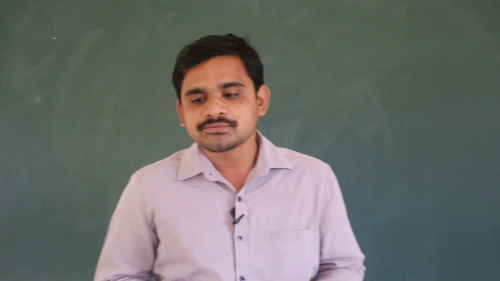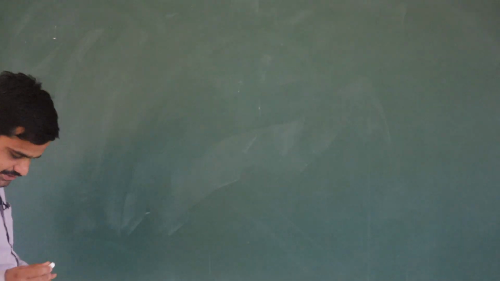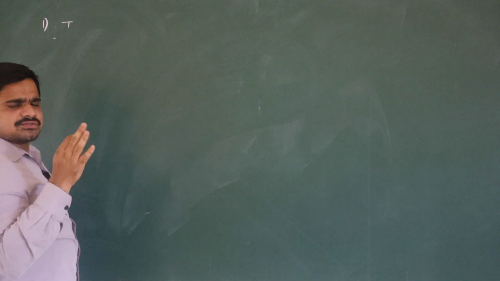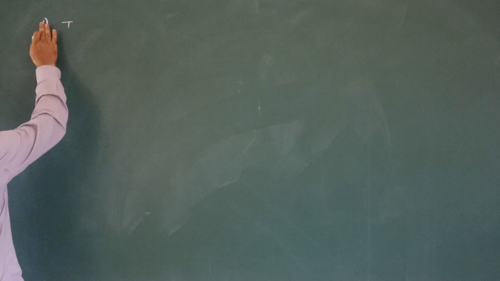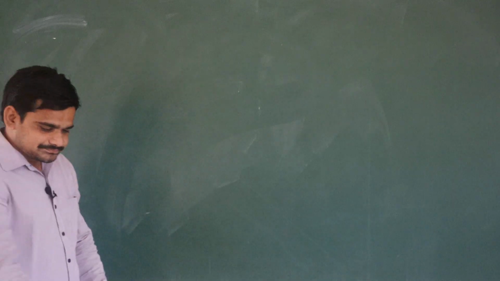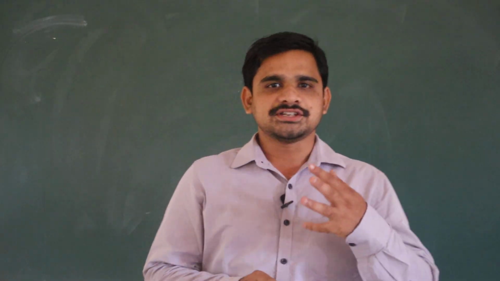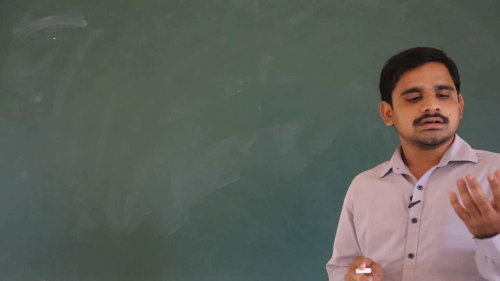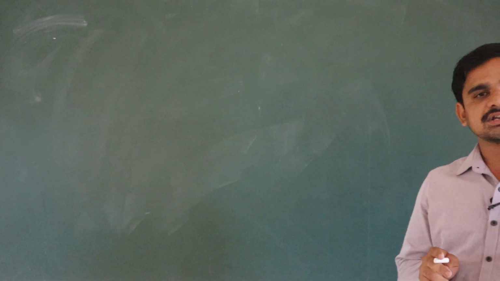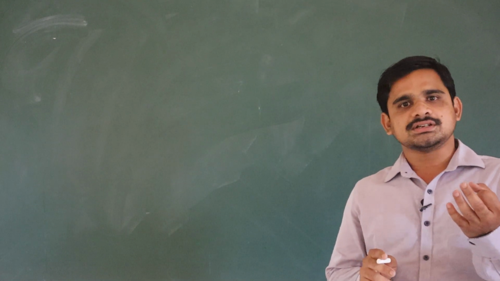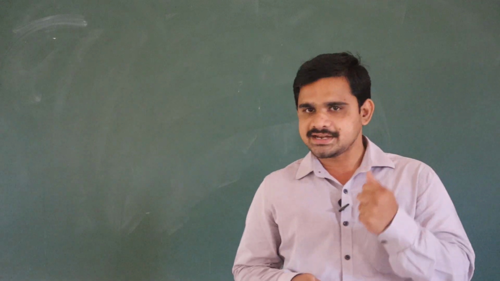Let us start from exercise 2, right? Before starting this topic, let's try to write and revise the concepts. First, we'll see Kepler's laws. We have three laws here: one is the law of orbits, the second is the law of areas, and the third is the law of periods.